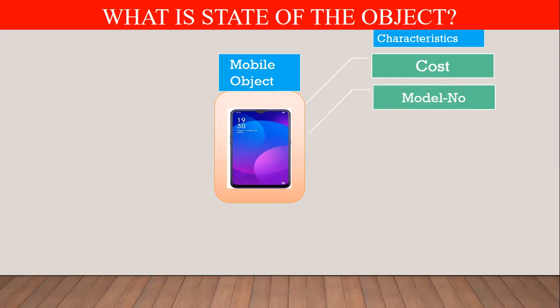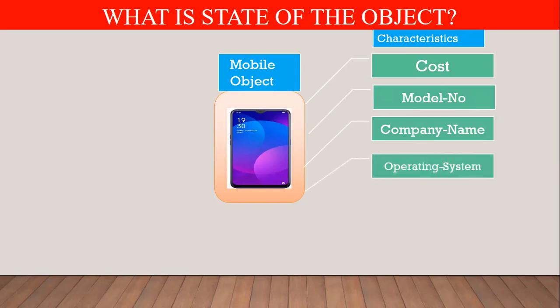If you want to know the price of this mobile object, you can know it by using the cost property. If you want to know the model number, the model number is a property of this object. Using the model number property, you can know the model number of this mobile object. And now we have the company name. If you want to know the company of this mobile object, the company name is the property of the mobile object which contains the company name information.